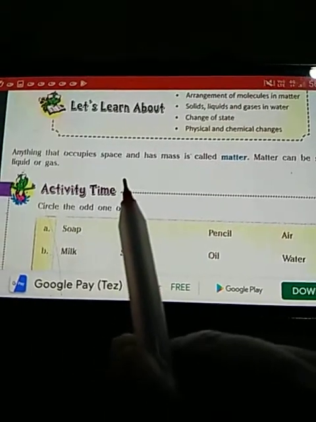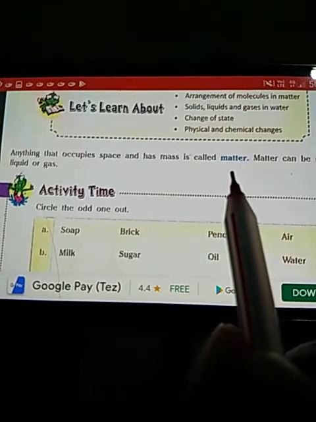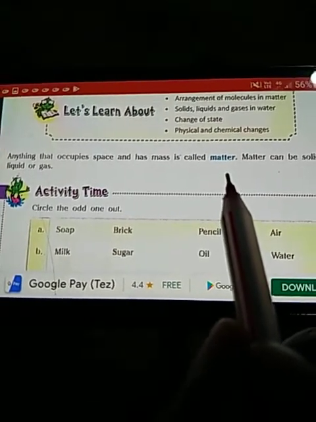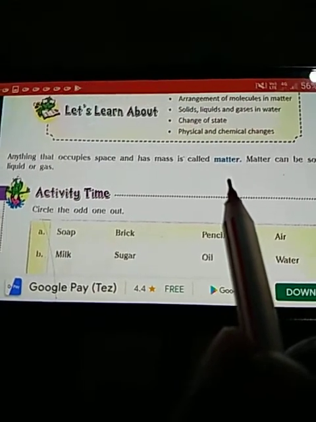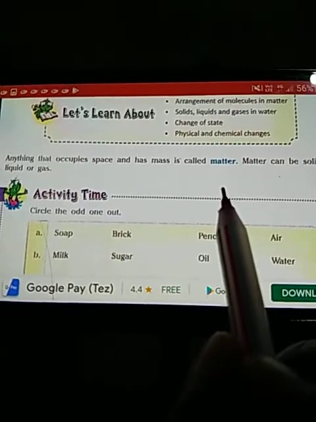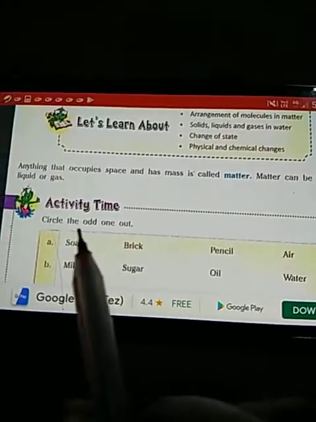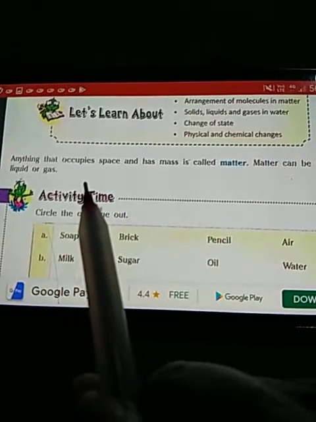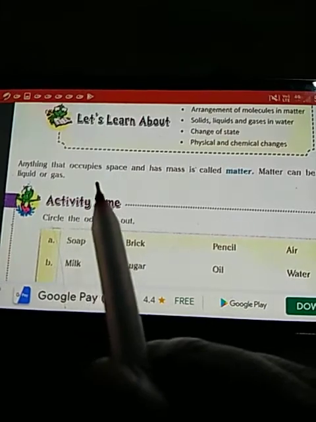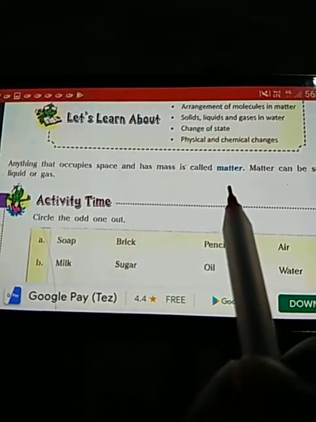Anything that occupies a space and has mass is called matter. Anything around us, it could be your school bag, your notebook, your pencil, your pen, your book, your table, your chair, everything. Even the human beings are also considered as matter because the definition of matter says anything, whatever the thing is, anything that occupies a space and has mass is called matter.